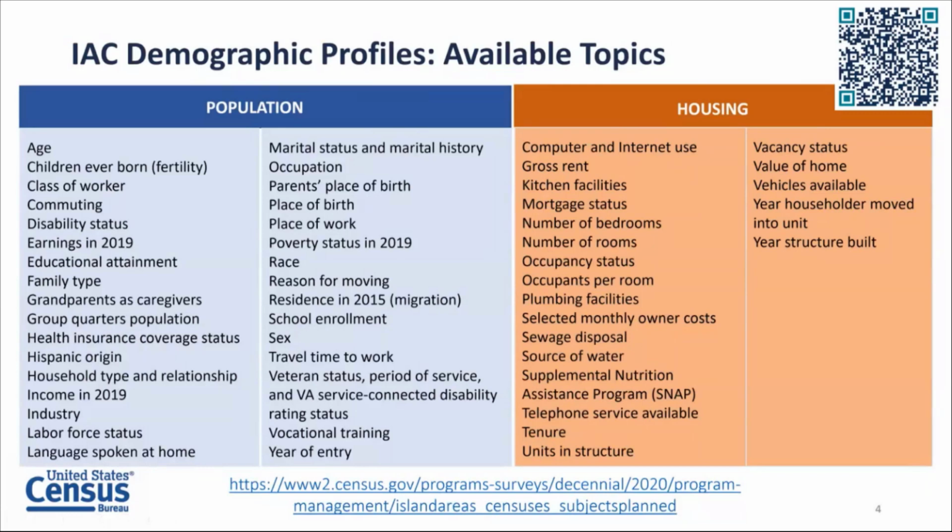In terms of content, the demographic profiles provide data on over 50 population and housing topics shown on screen.